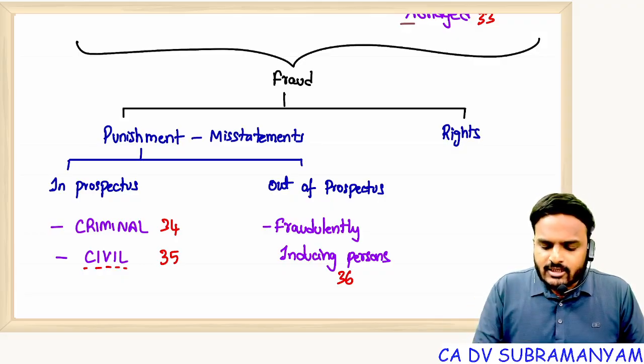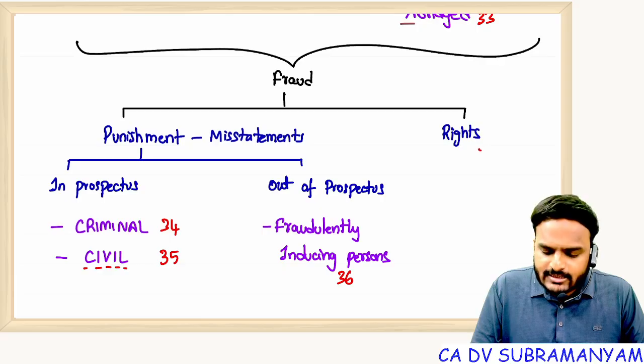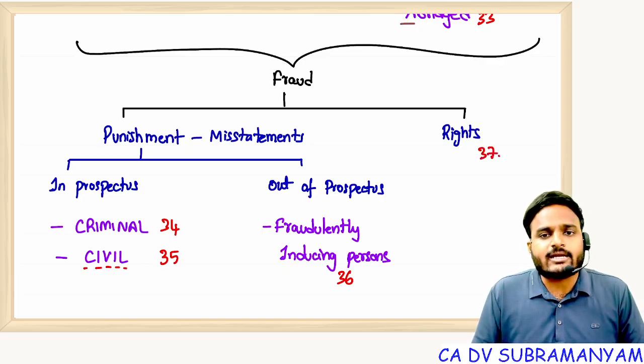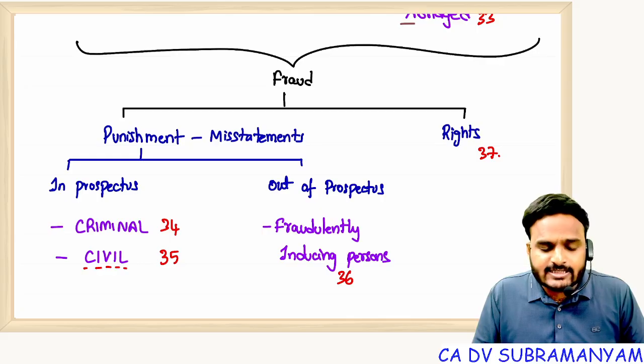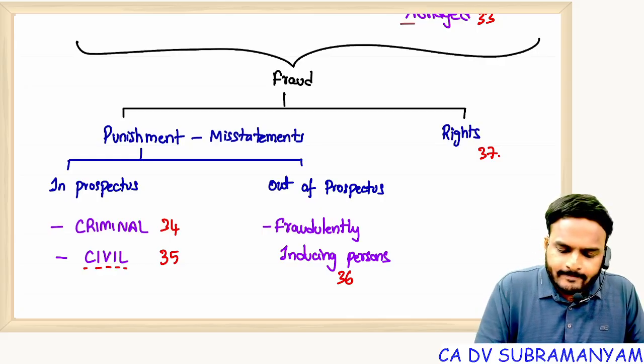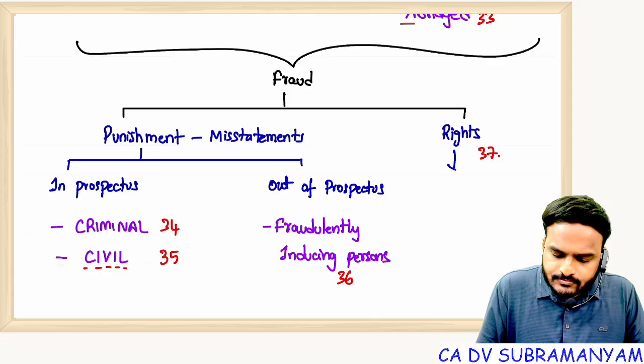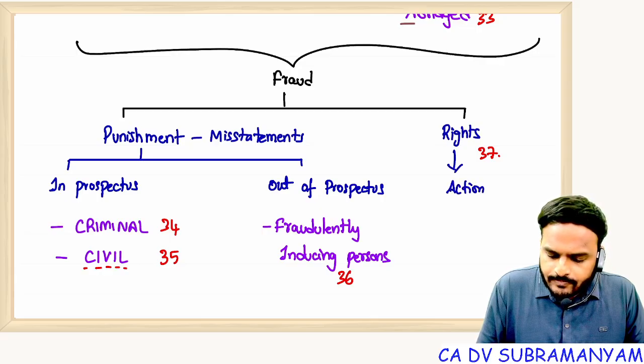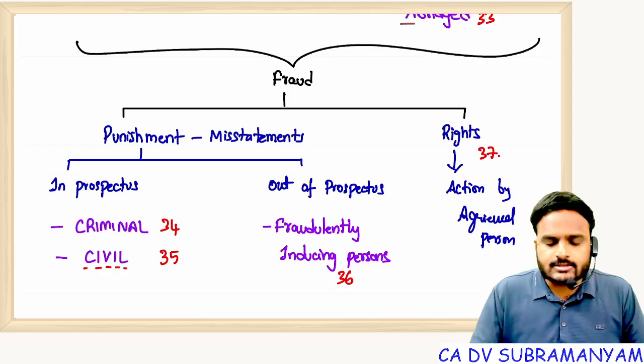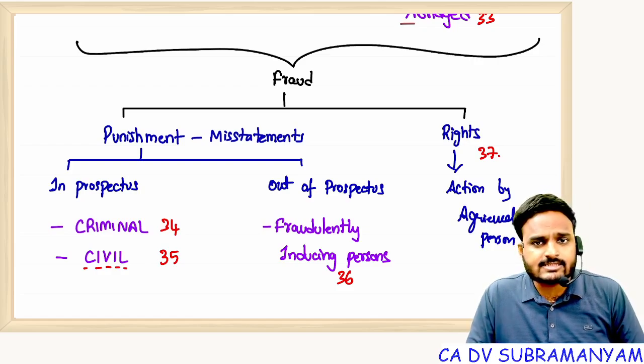Okay, next one, rights of an aggrieved party, that is section 37. Action to be taken by aggrieved party, section 37. Next, till here 37 sections completed.